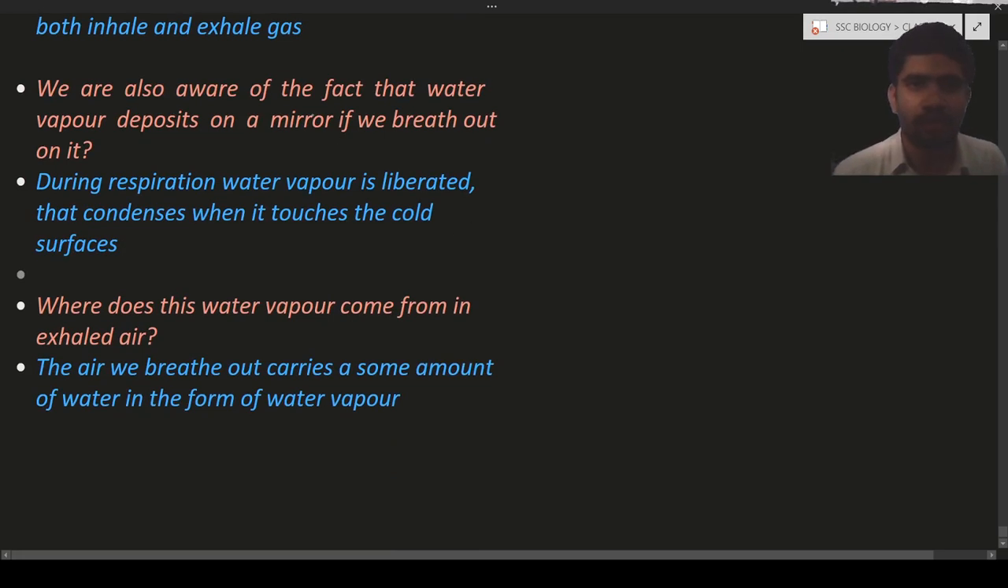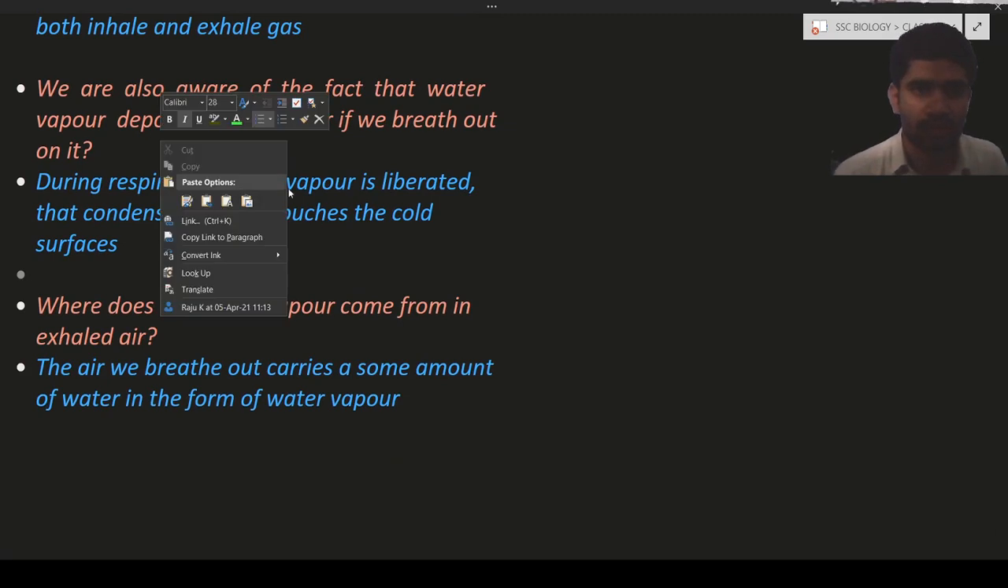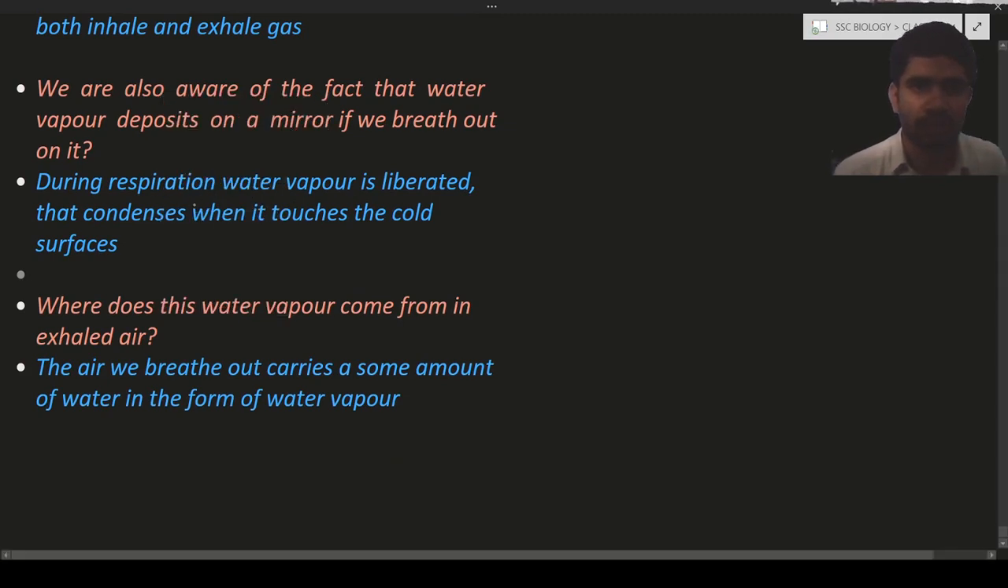We are also aware of the fact that water vapor deposits on a mirror if we breathe out on it. During respiration the water vapor is released, which condenses when it touches a cold surface. If you blow air onto a cold mirror, you will see the formation of frost on the mirror. That is due to the condensation of water vapor. Where does this water vapor come from? It comes from the air we breathe out, which carries some amount of water in the form of water vapor. So these are the questions.